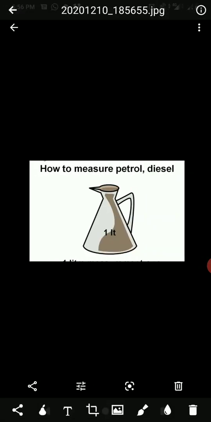The containers used for measuring petrol or diesel are a little different and look like this. You might have bought a 100 milliliter or 50 milliliter shampoo bottle from the market. We all like to drink cold drinks which come in 300 milliliter bottles. Right, children?